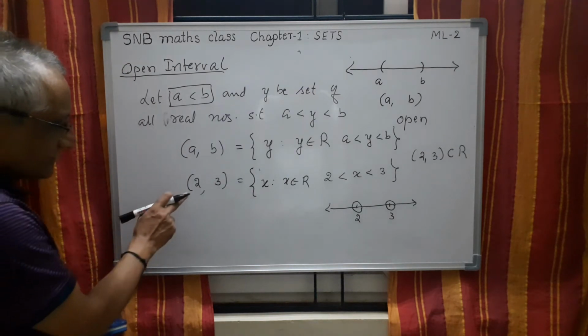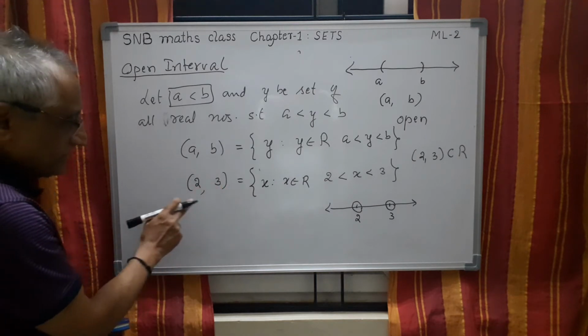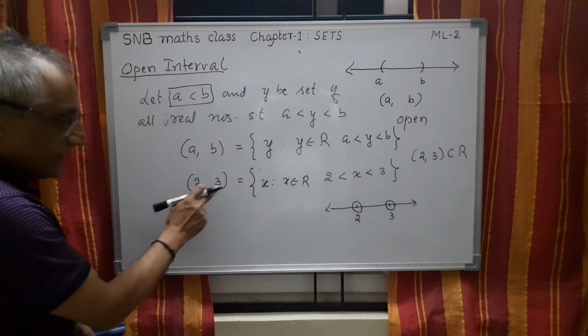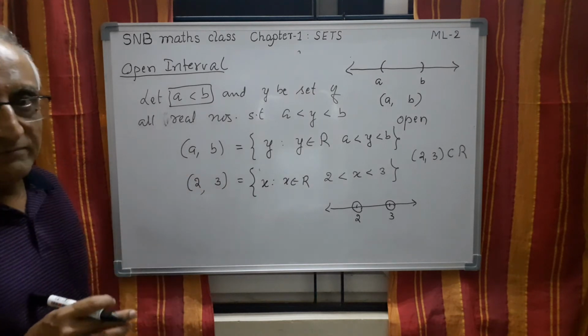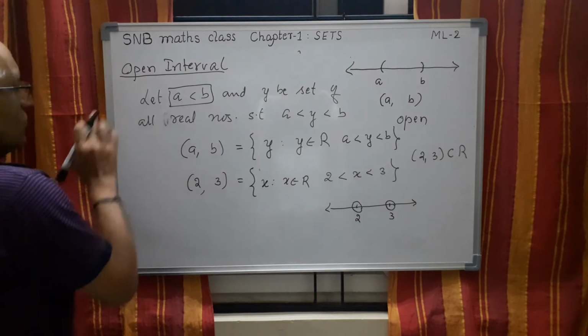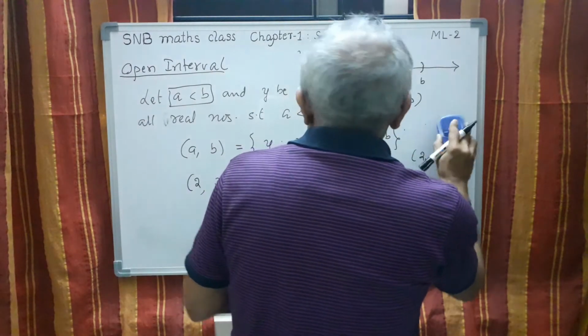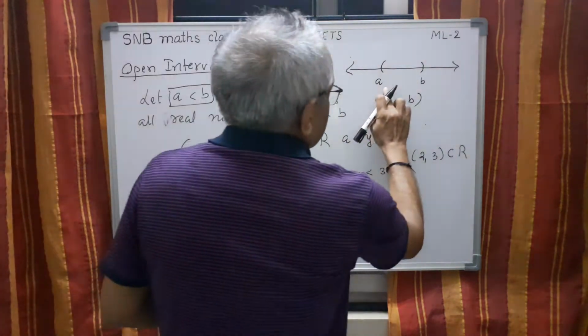And another thing is, 2 is the lower end, 3 is the upper end. Sometimes it is also called the lower limit and upper limit of the interval. So this is the thing. Now once you understand this one, what is a closed interval? This is the only difference. I will just change here so that it is easy.